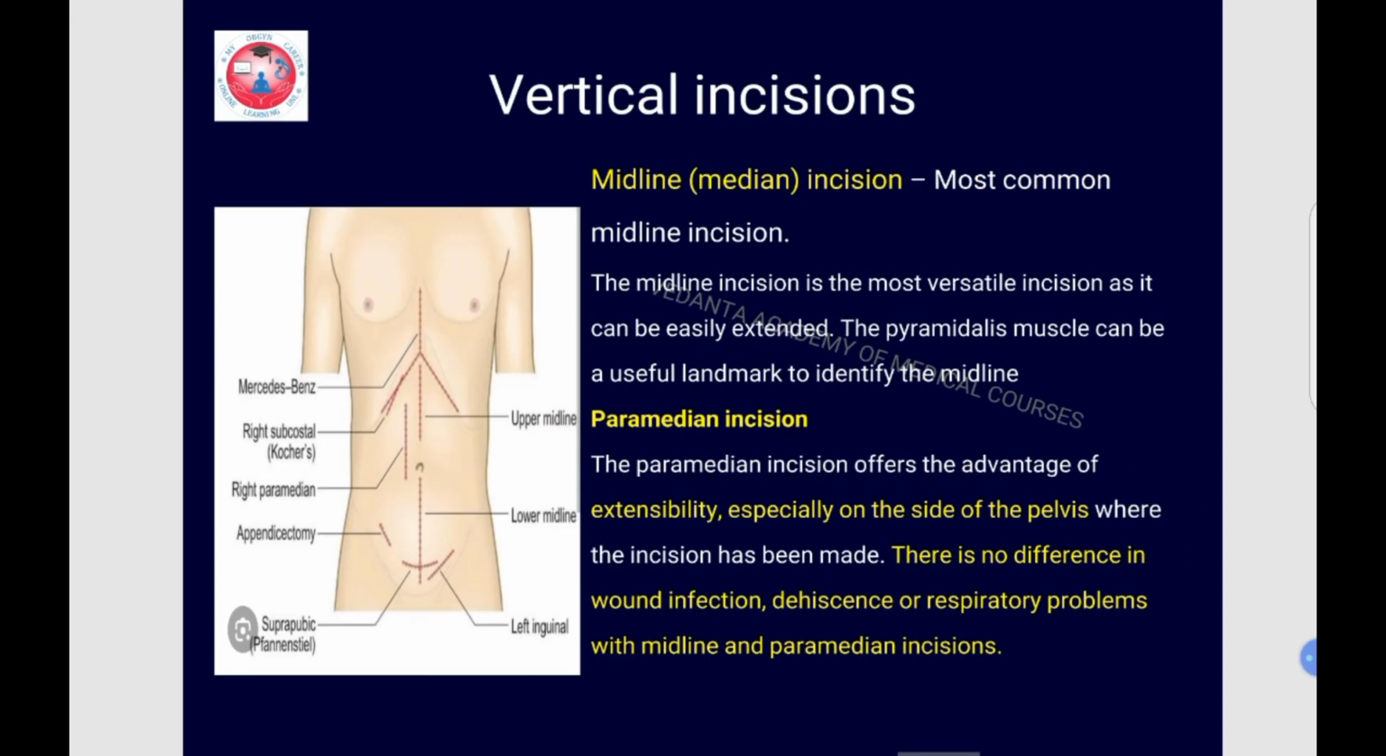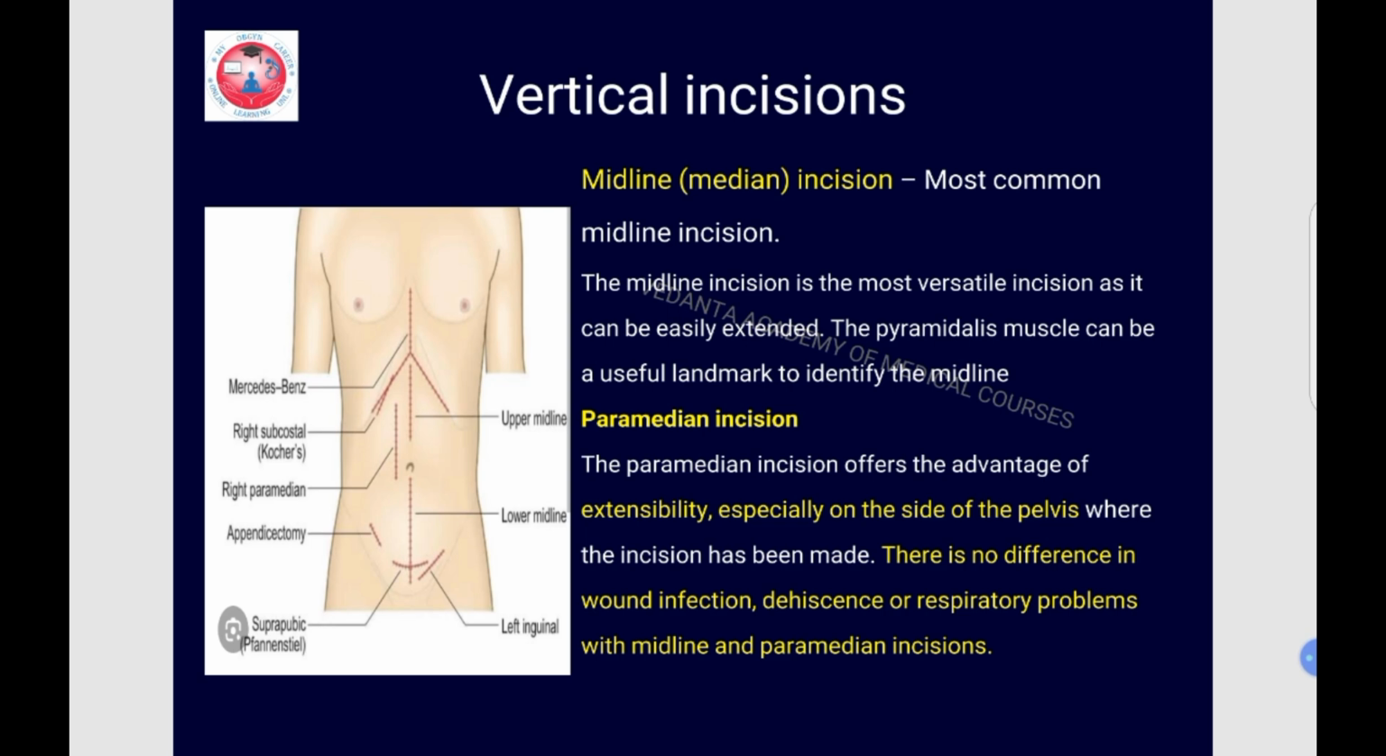Okay. Now we go ahead with the vertical incision. Here the figure shows various types of vertical incisions, but we will discuss mainly two incisions, that is median or the midline incision and the paramedian incision. Most common is a midline or median incision. The midline incision is the most versatile incision as it can be easily extended. So ability to extend the incision is one of the advantages of the midline incision. The pyramidalis muscle can be used as a landmark to identify the midline.